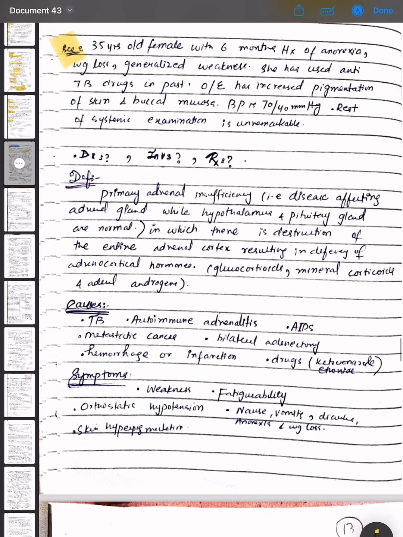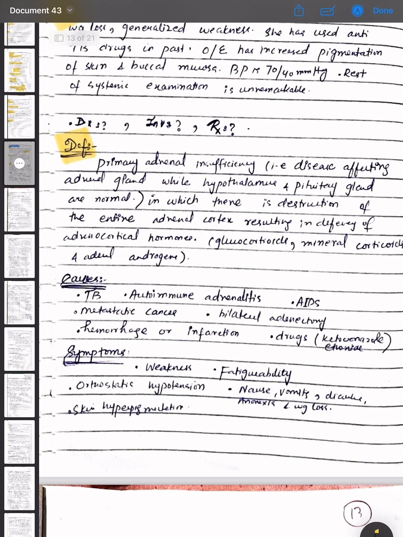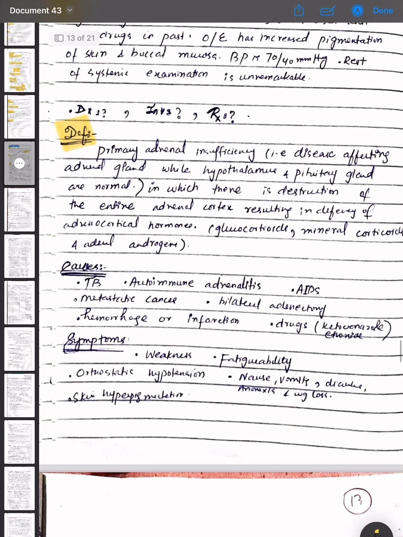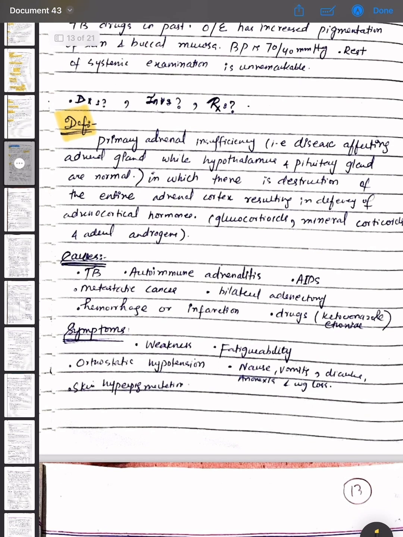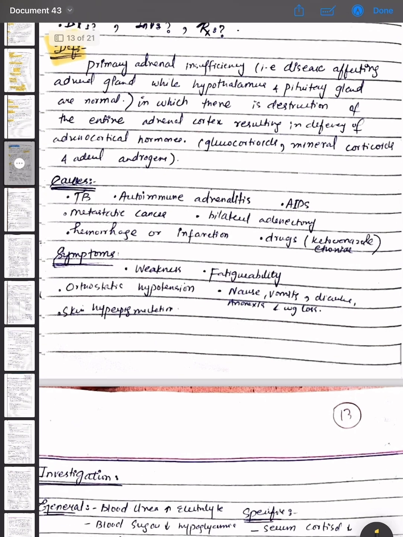So the definition of Addison's disease is that it is primary adrenal insufficiency, that is, disease affecting the adrenal gland while the hypothalamus and pituitary gland are normal, in which there is destruction of the entire adrenal cortex resulting in deficiency of adrenocortical hormones: glucocorticoids, mineralocorticoids, and adrenal androgens.